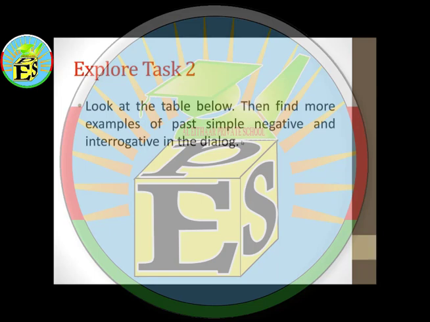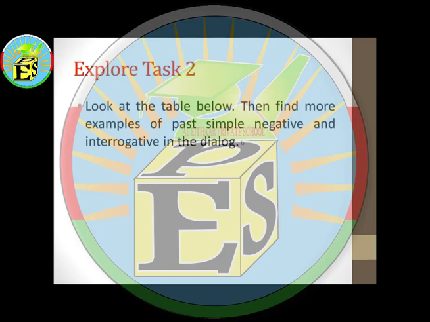Now let's move to task number 2, and here you have a table. So look at the table below, then find more examples of past simple, negative, and interrogative in the dialogue. So we're going to read the dialogue one more time, the dialogue between Helen and Susie, and we need to find more examples of past simple, negative, and interrogative. So look at this table carefully. The first one here is negative.